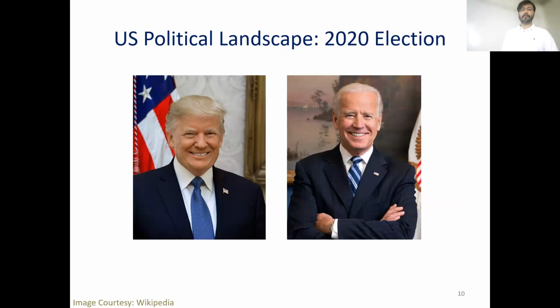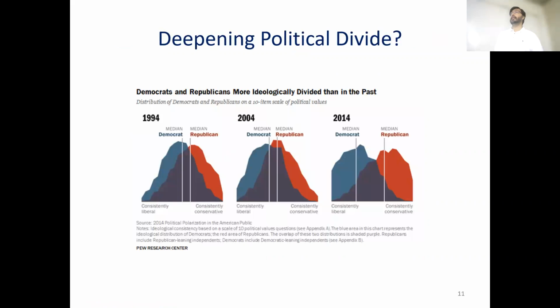This work is focused on the US political landscape with a key emphasis on the 2020 election buildup. However, much before that, if we look at this Pew Research survey spanning 20 years, where registered Republicans and registered Democrats were asked policy-related questions, you see that as time progressed, the response of the registered Democrats has become more and more liberal, and the response of the registered Republicans has become more and more conservative.